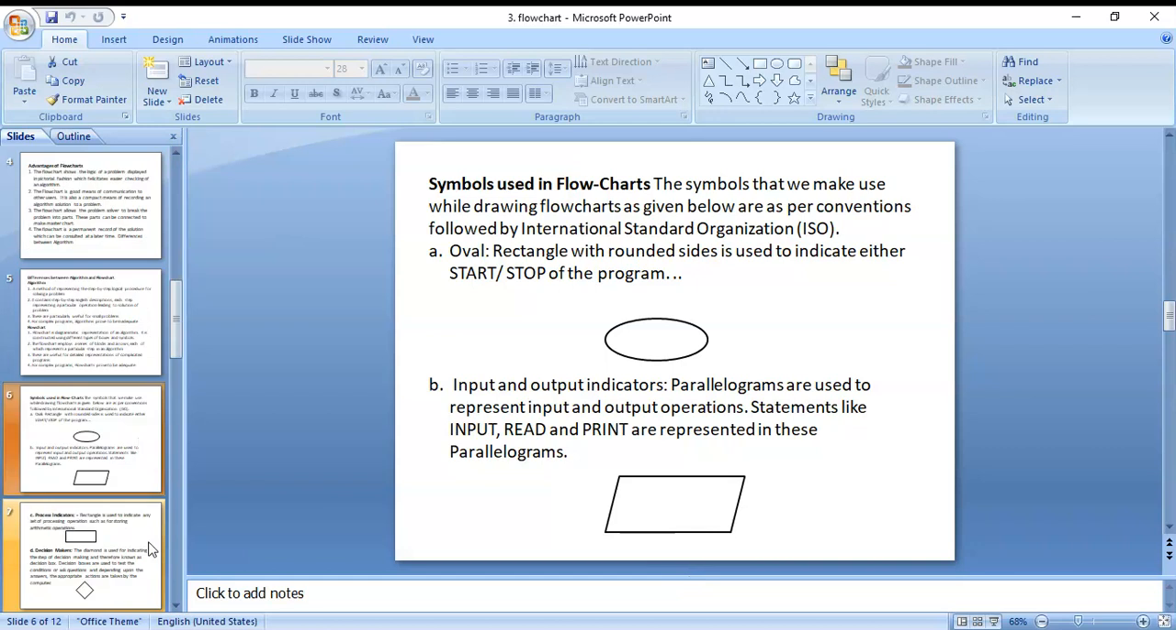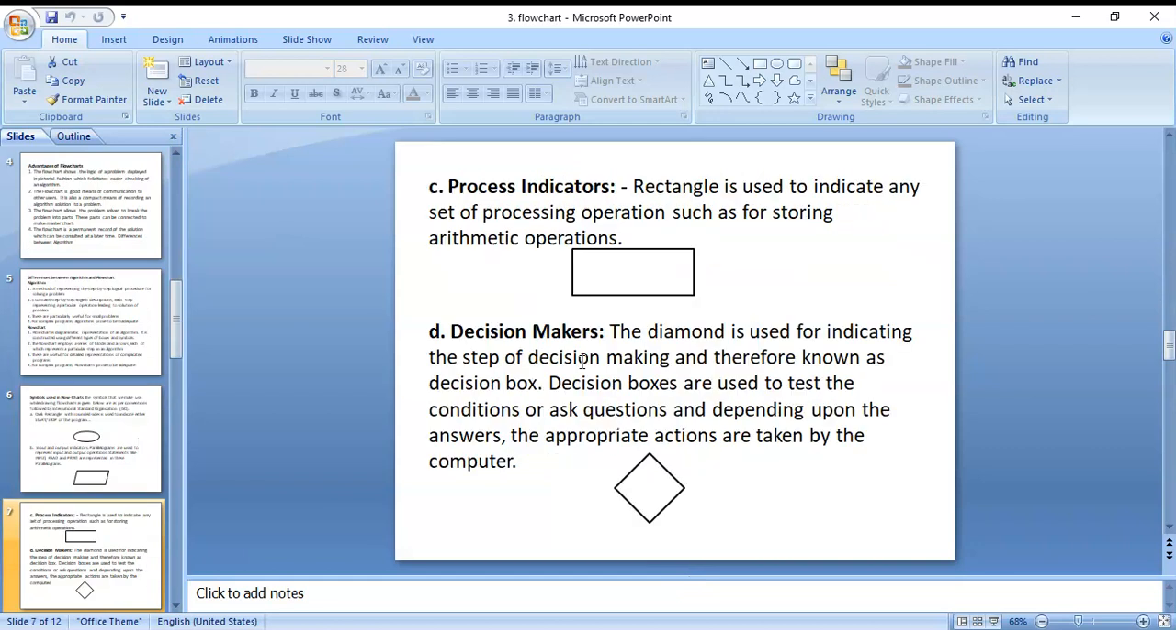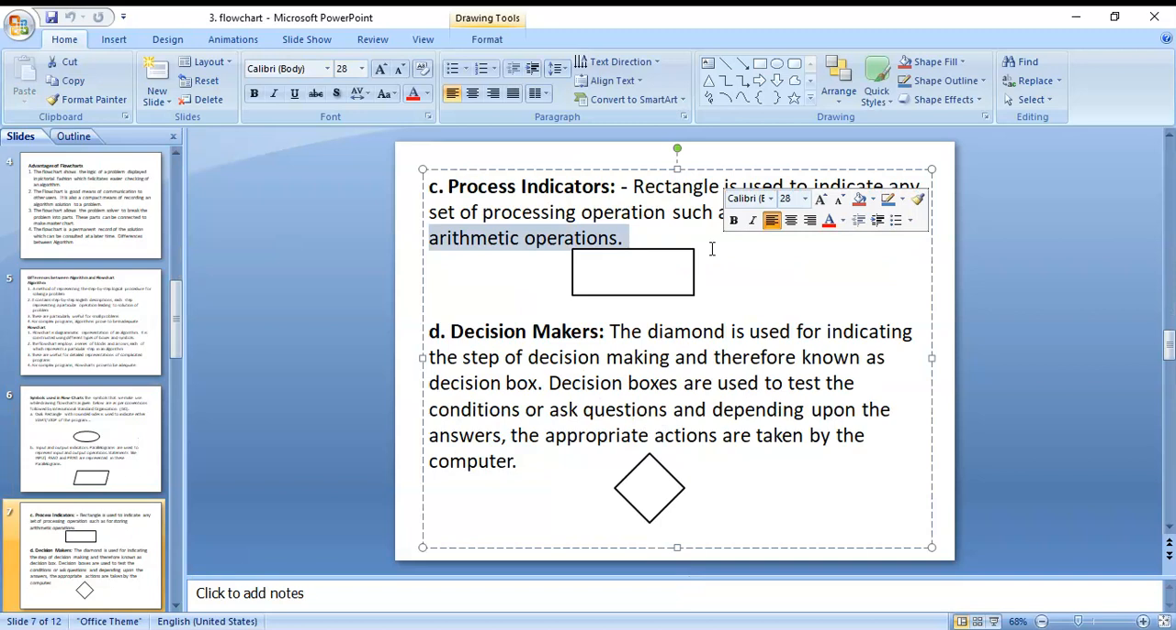The next one is the process indicator, nothing but a rectangle. The rectangle is used to indicate any set of processing operations, such as storing and arithmetic operations. What are the arithmetic operations?